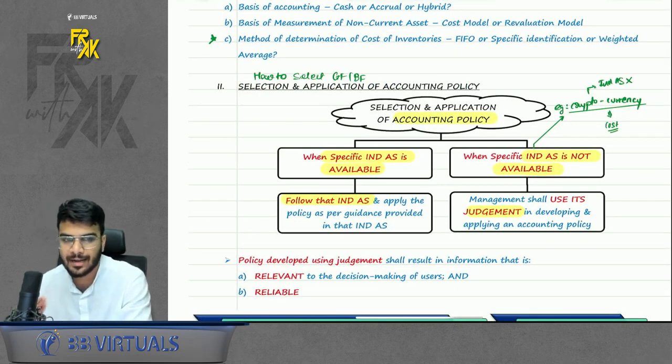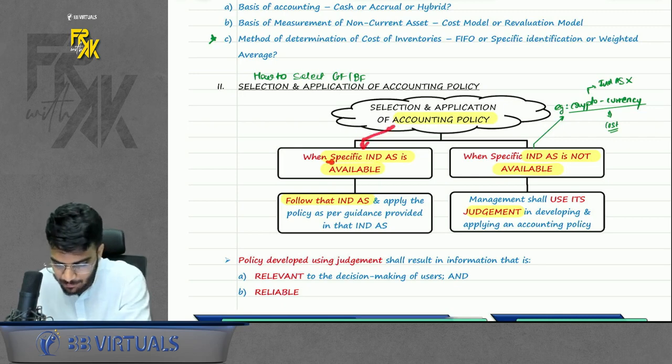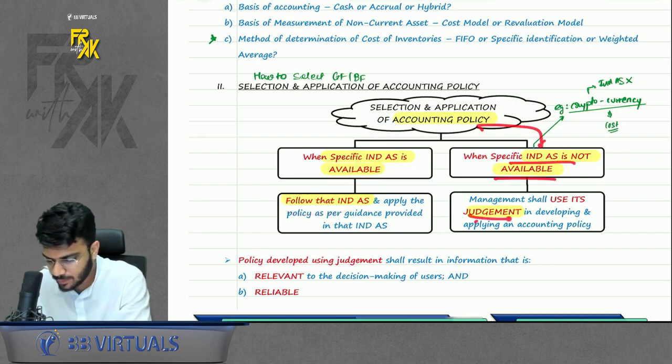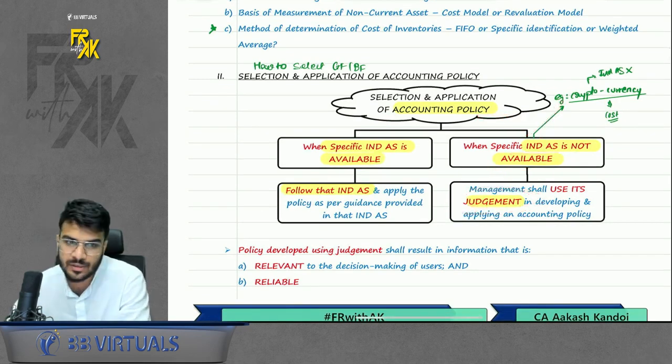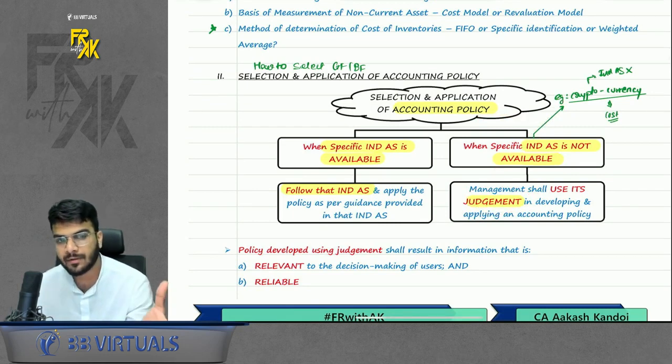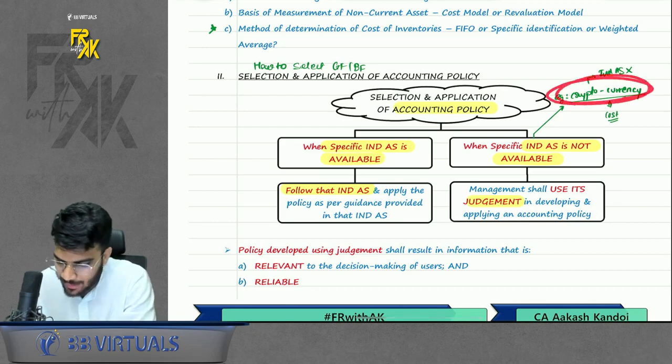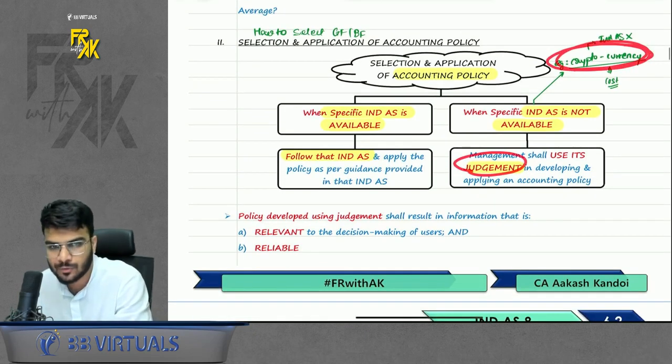So first we will take guidance of Ind AS. If a specific Ind AS is available for that policy, follow the Ind AS. If Ind AS is not available, then you will use judgment. For example, what is a transaction where there is no Ind AS available? Do you remember we discussed cryptocurrency? There is no Ind AS as of now on this, right? So for this particular transaction, management will use judgment on which policy to follow.